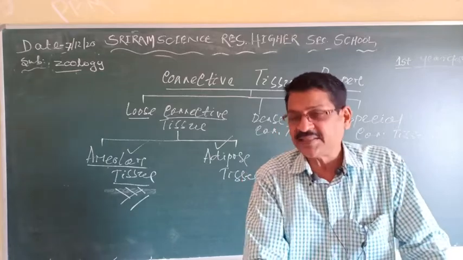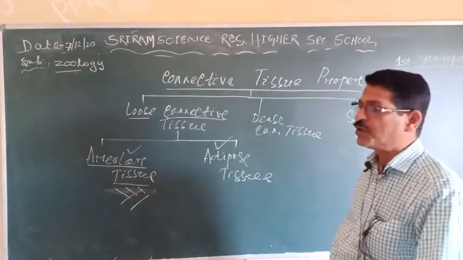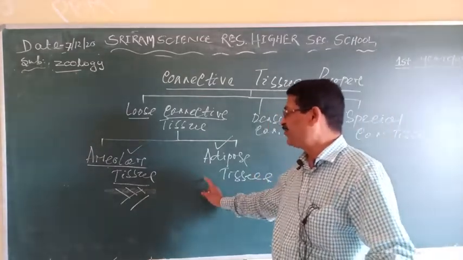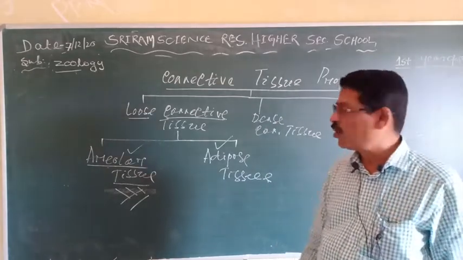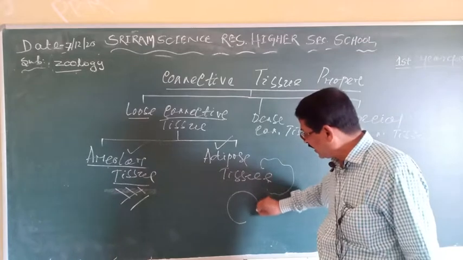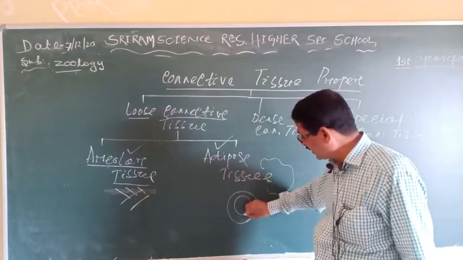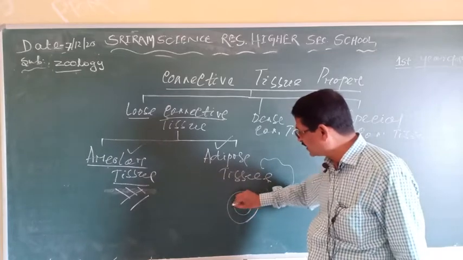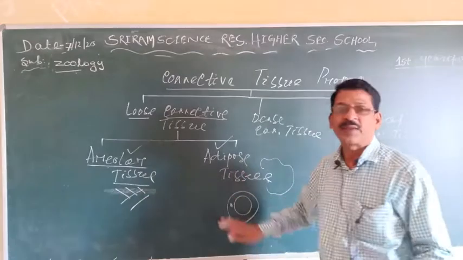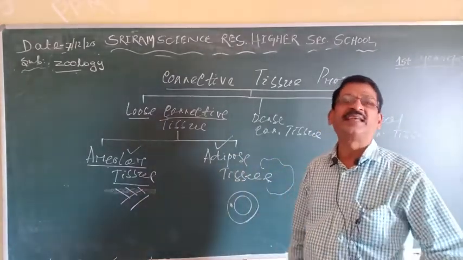Then the adipose tissue. The second category was the adipose tissue, which is a fatty tissue, nothing but a modification of areolar tissue, where the cells are more or less rounded in shape and largest in size, containing fat globules in the center, and the cytoplasm and the nucleus move to the periphery, to the side, and it appears as a signet ring stage.